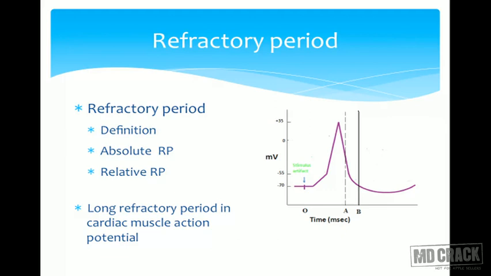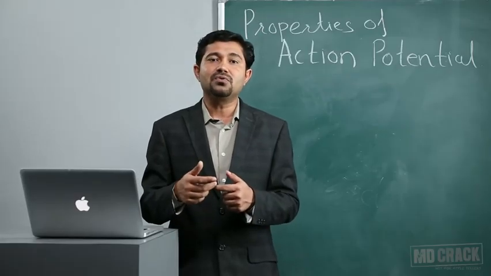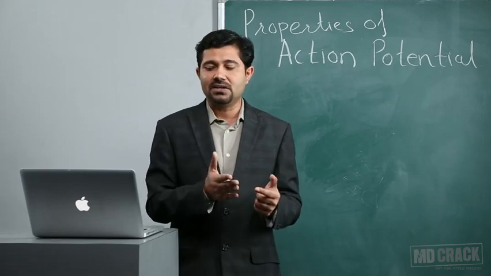So the refractory period is again divided into the absolute refractory period, where the membrane is absolutely refractive. Even if I use a stronger stimulus, I don't get a response. And then the relative refractory period. What is the relative refractory period? It is the time between the absolute refractory period and the end of the refractory period, during which the membrane will be responsive to a stronger stimulus than the initial one.